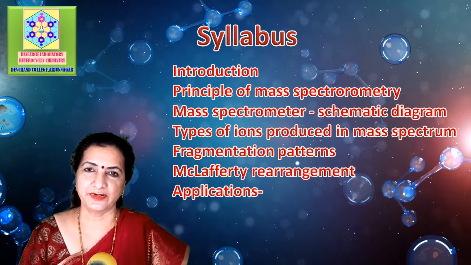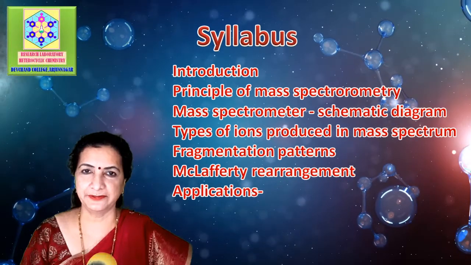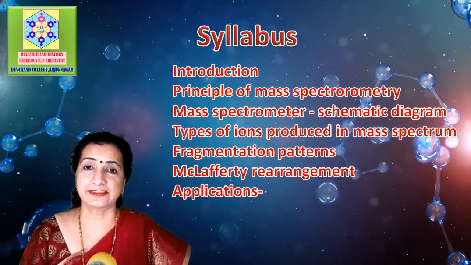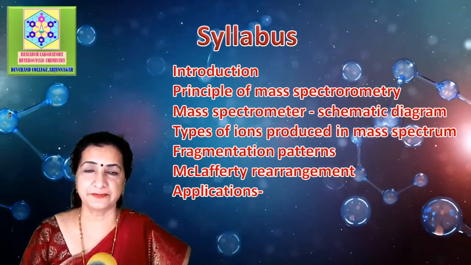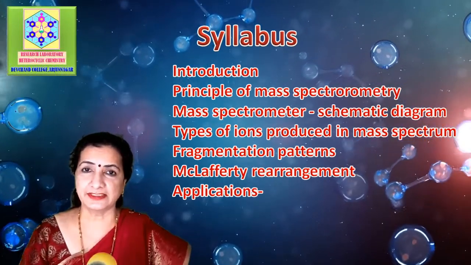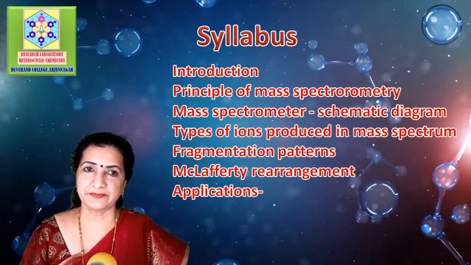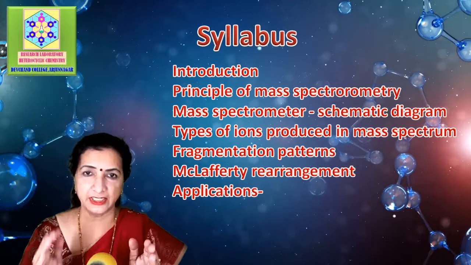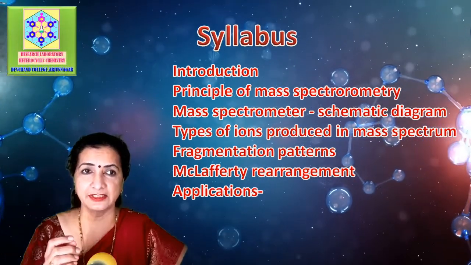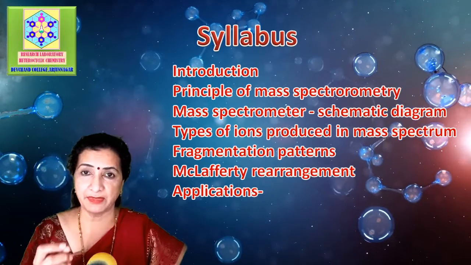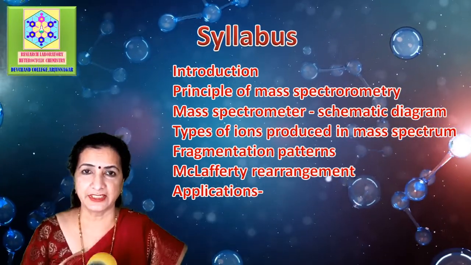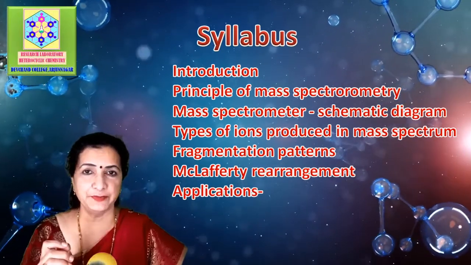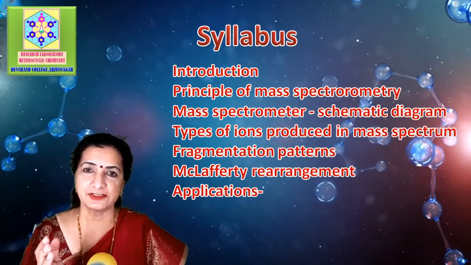First of all, we shall get a brief introduction of this topic. Then we are going to see the principle of mass spectrometry. Then the schematic diagram of the mass spectrophotometer. The different types of ions which are produced in mass spectroscopy. Fragmentation pattern of certain organic compounds like alkanes, alkenes, aromatic hydrocarbons, alcohols, phenols, amines, and carbonyl compounds. At the last, we are going to discuss in detail the McLafferty rearrangement and certain applications of mass spectrometry.